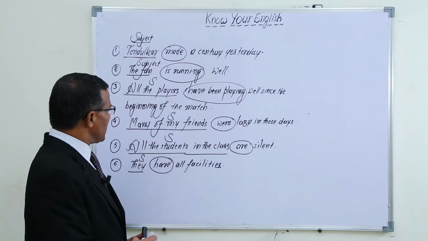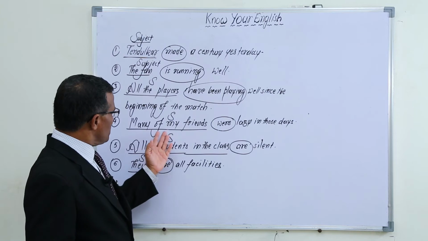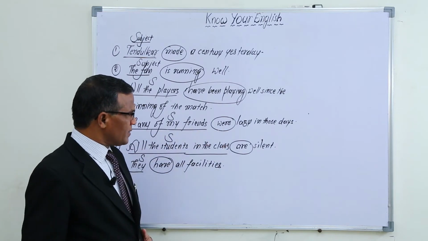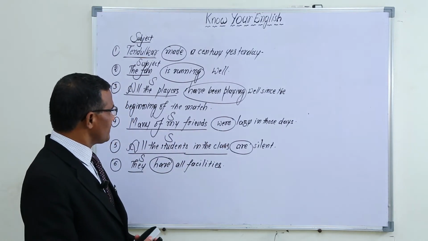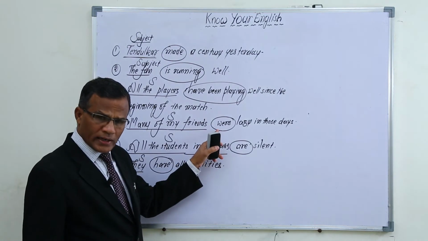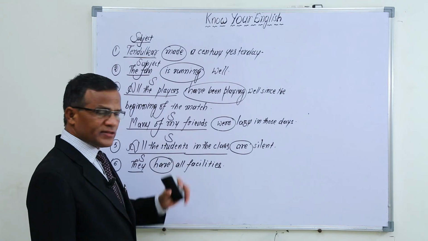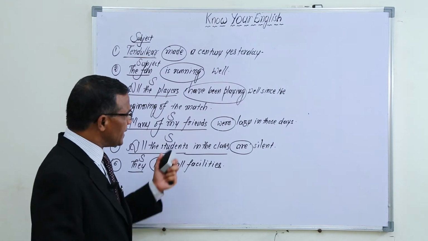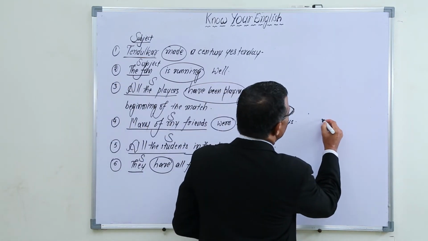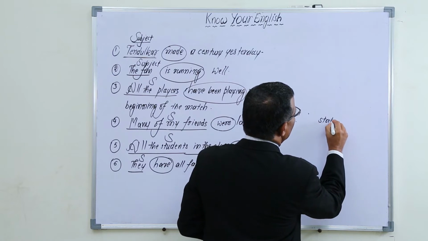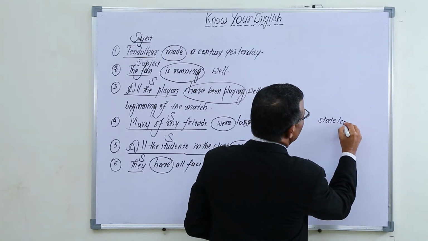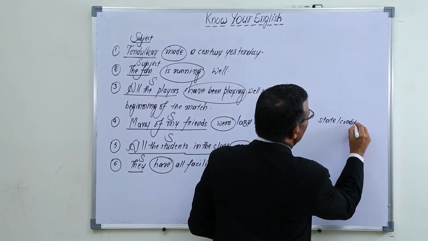Okay. Next, many of my friends were lazy in those days. The word were doesn't indicate the action of the subject. It simply indicates the state or condition of the subject.